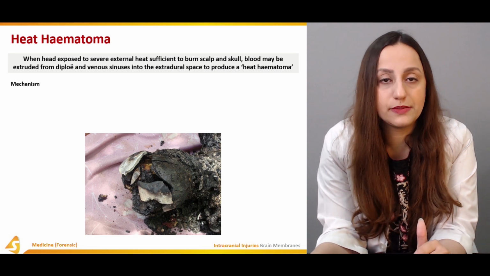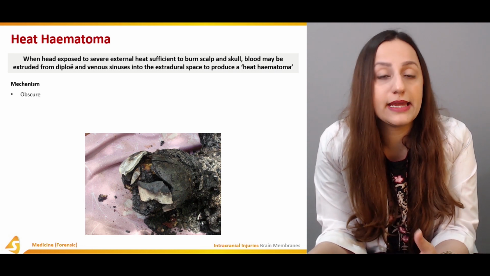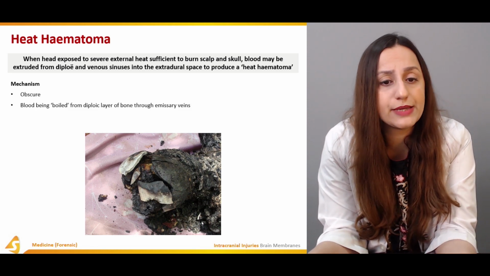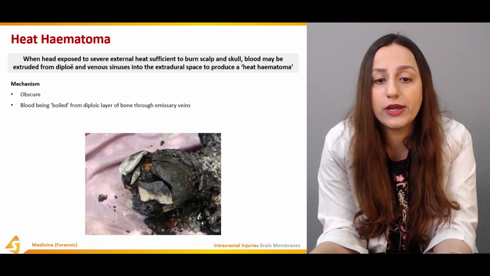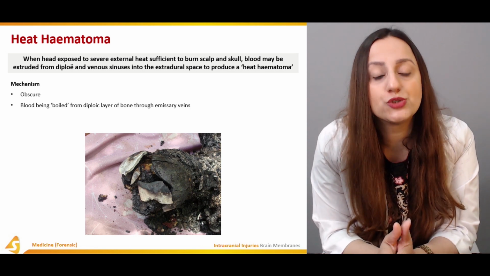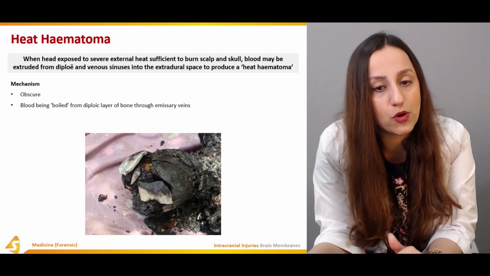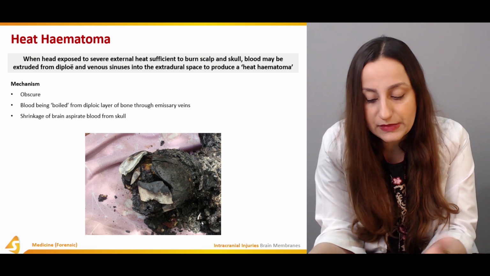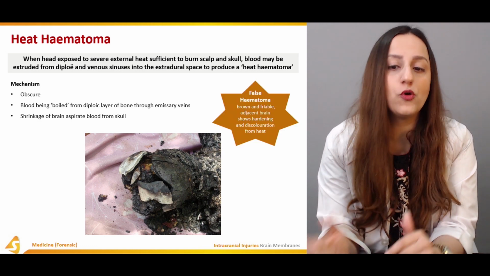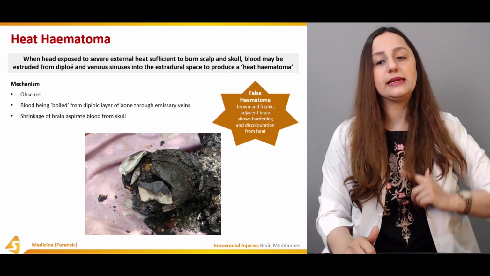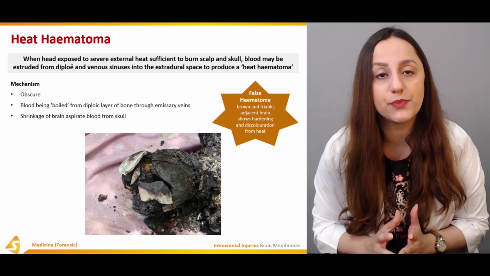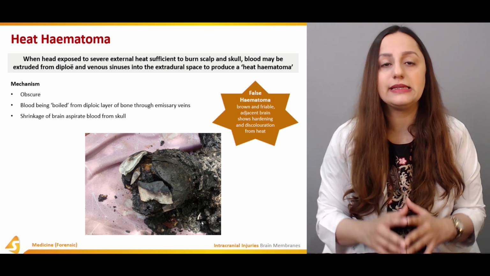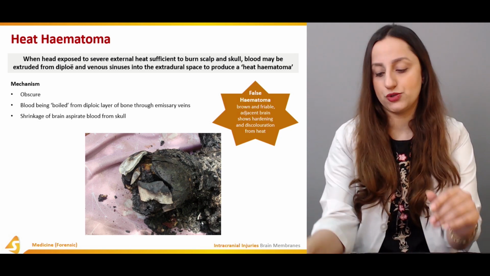The mechanism that it involves can be an obscure mechanism. For example, heat can cause all of these hematomas, with blood being boiled from the diploic layer of the bone through the emissary veins. So it's also very important. And the shrinkage of the brain aspirates blood from the skull. So it's again very important. Now, heat hematomas are basically brown and friable, and the adjacent brain shows hardening and discoloration from the heat. So these are the characteristics of the heat hematomas over here.